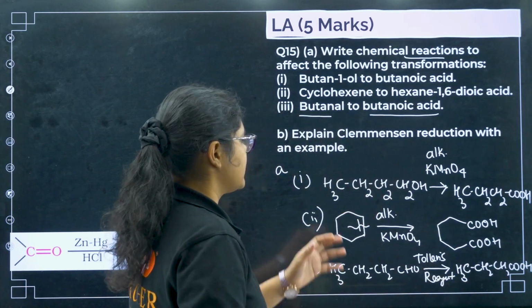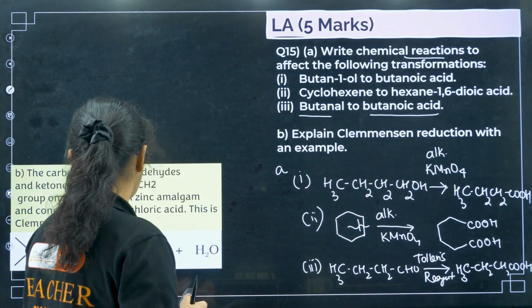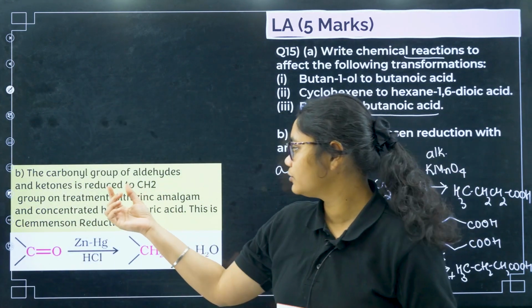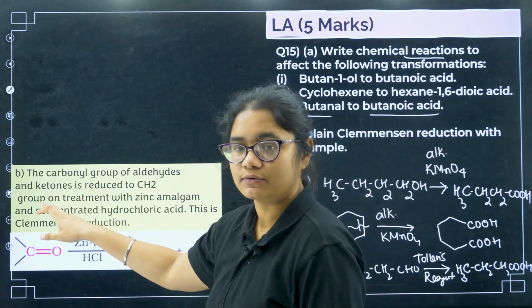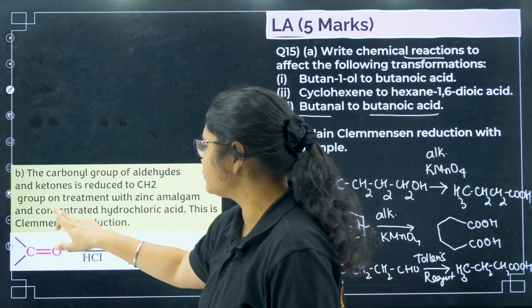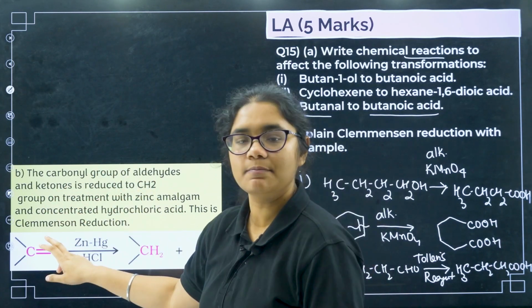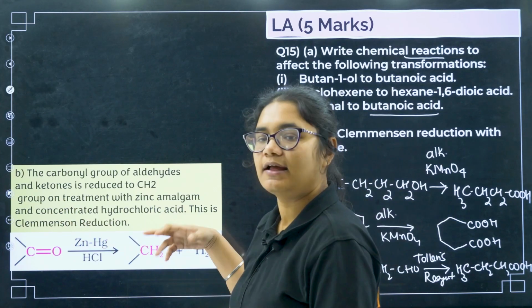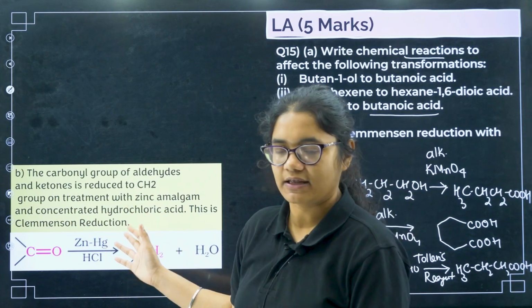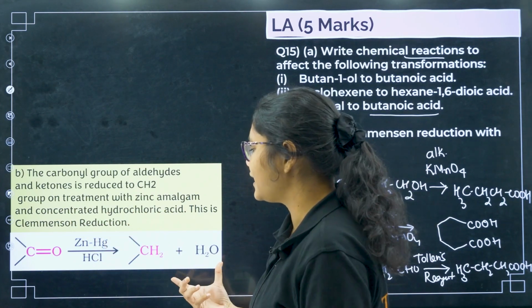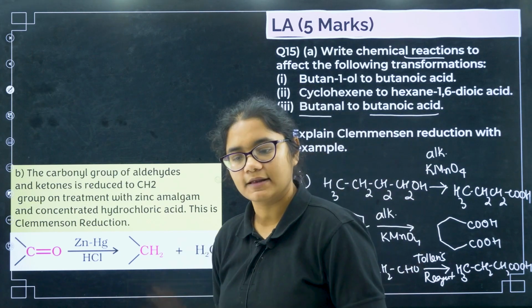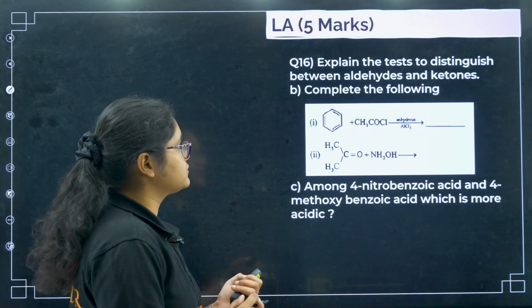Okay, next, explain Clemmensen reduction with an example. So what happens? The carbonyl group of aldehydes and ketones is reduced to a CH2 group on treatment with zinc amalgam and concentrated HCl. This is known as your Clemmensen reduction. So you can write down the reaction with an example. Clear? Now we will go to the next question.